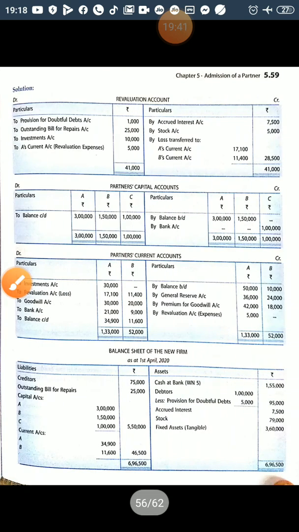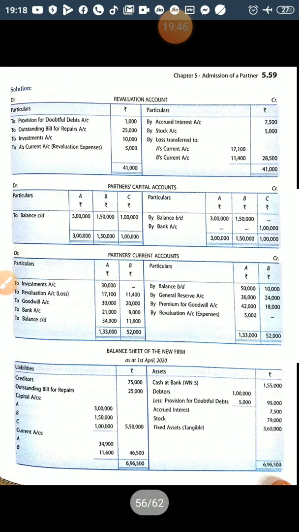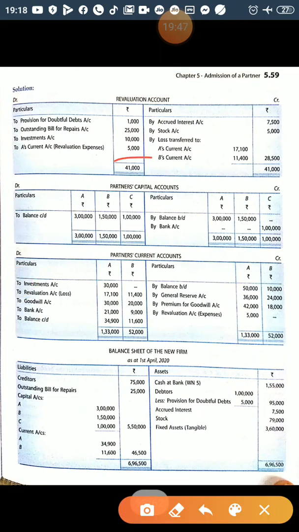So now only calculation is left. So calculated debit side total is 41,000 and credit side total is only 12,500. So the difference of 28,500 will be shared by the old partners in their old ratio, that is 3:2. So amount is 17,100 and 11,400.